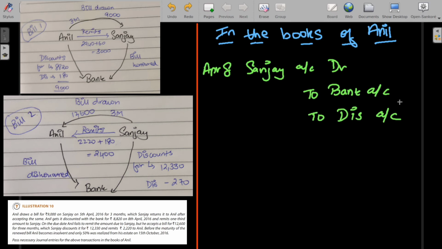So we remitted an amount of 2,940 to Sanjay, and we also received a discount of 60 rupees. So the total amount remitted was rupees 3,000.